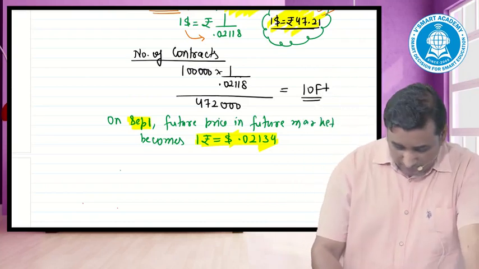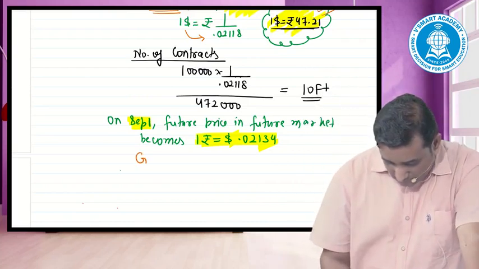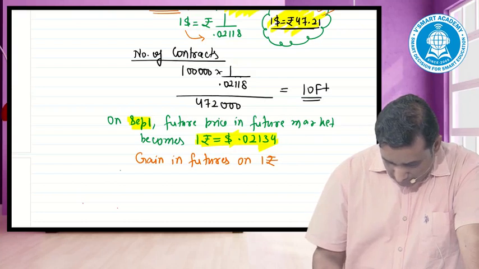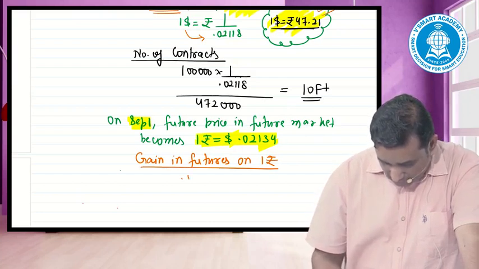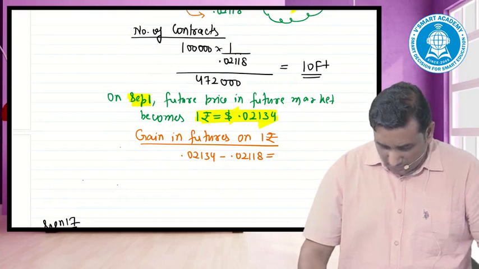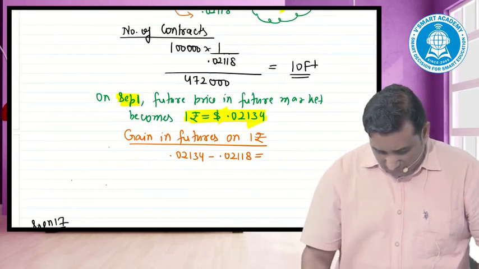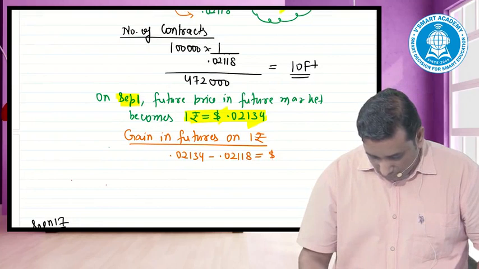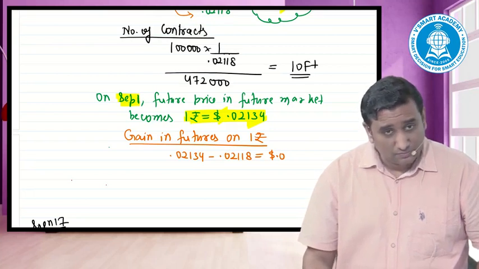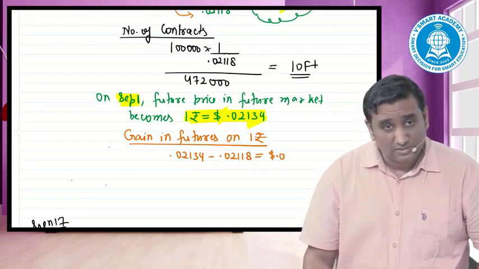Gain in the futures, put it down. Gain in futures on one share. The rate becomes 0.02134. I had entered into the contract at 0.02118. How much gain on one share? Point 0 0 016.